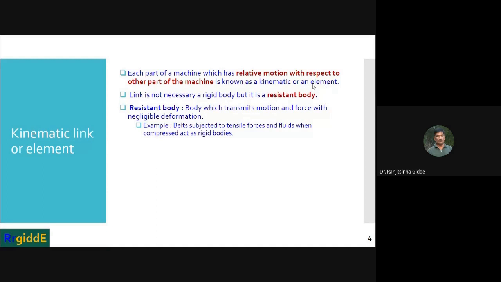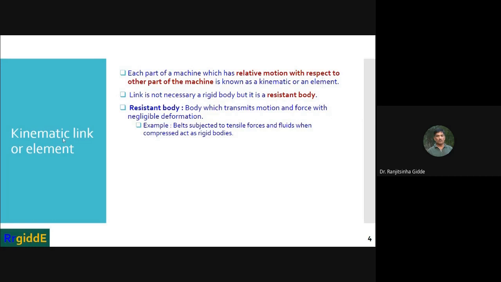A machine is a device which receives some energy as an input and transforms it into some useful work. To transform one type of energy into some useful work, we require such kinematic links or elements.